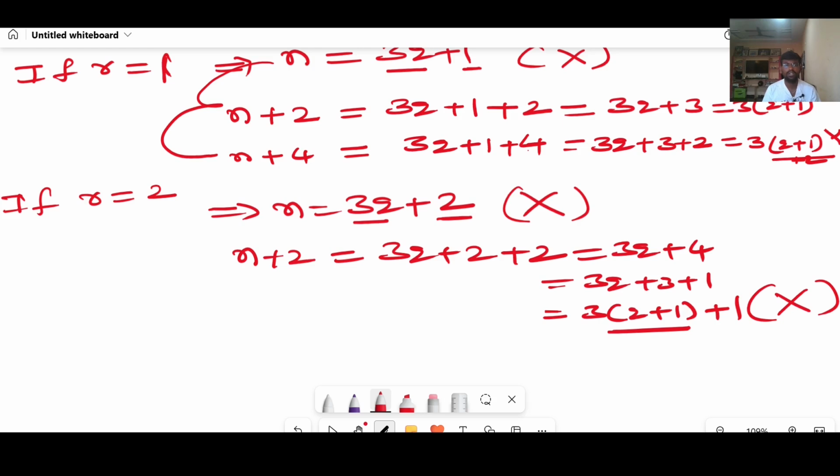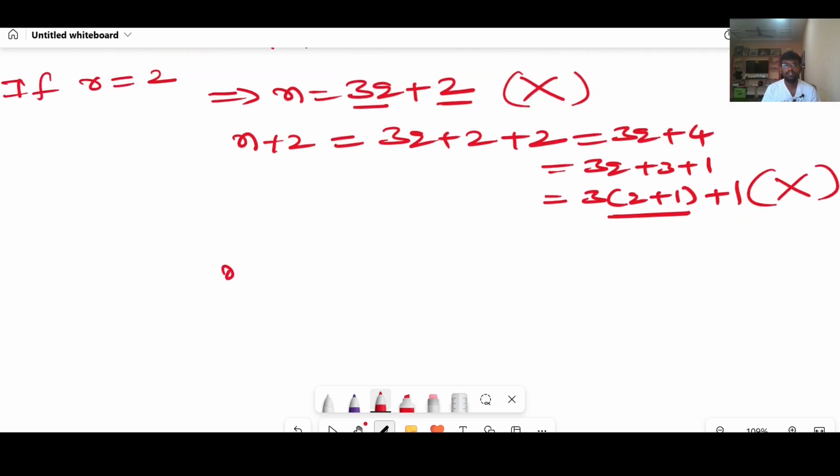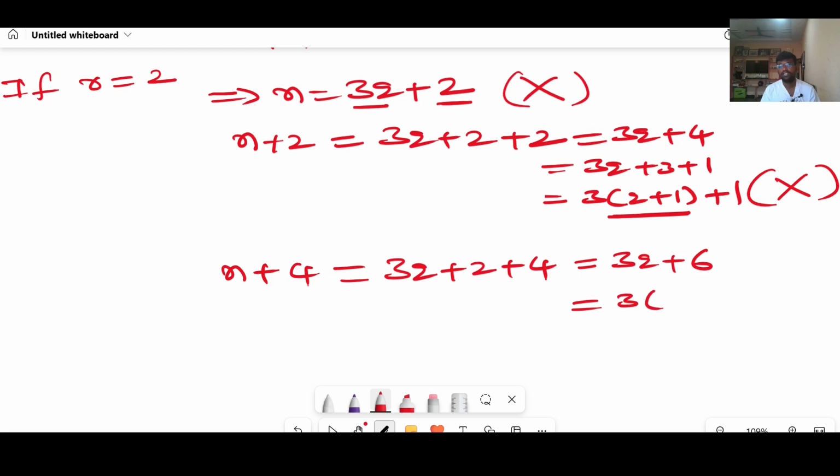And again, if you add 4 to the left hand side and right hand side of n when r equal to 2, you will get 3q plus 2 plus 4, right? You can write it as 3q plus 6. If you take 3 as common, it is a multiple of 3, right? Ultimately it is a multiple of 3, then it is divisible by 3.